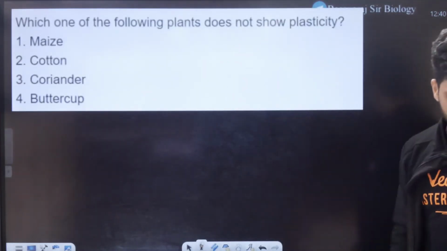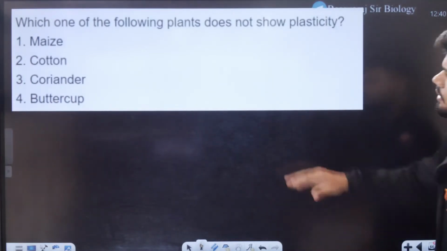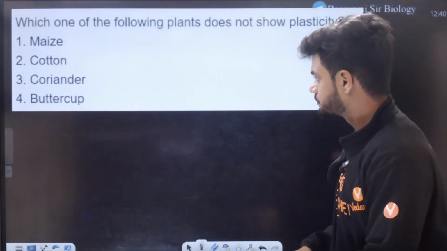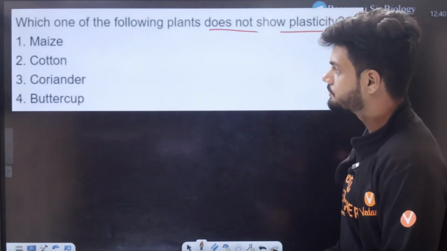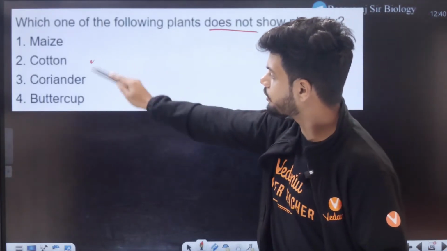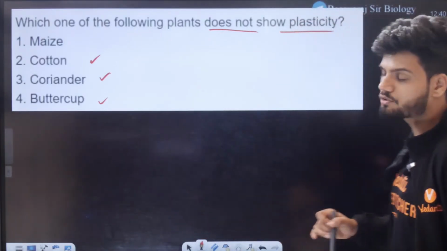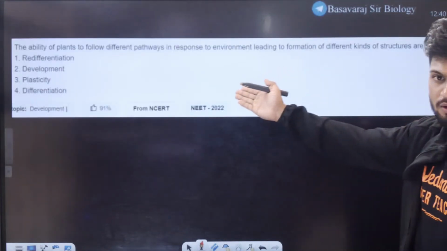See, let's see who can answer this question. This type of question they will ask you. Which one of the following plants does not show plasticity? Cotton shows, coriander shows, buttercup shows. Answer is obviously one. Maize does not show.